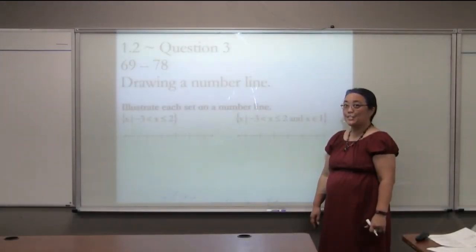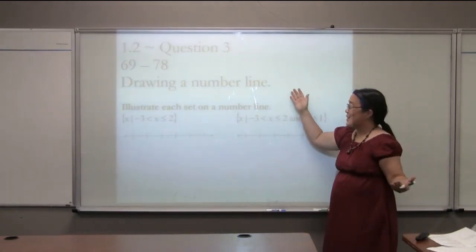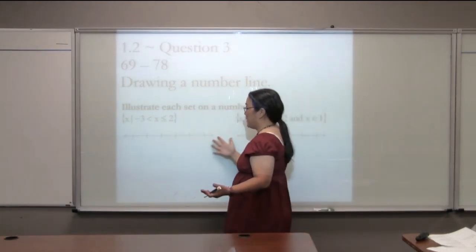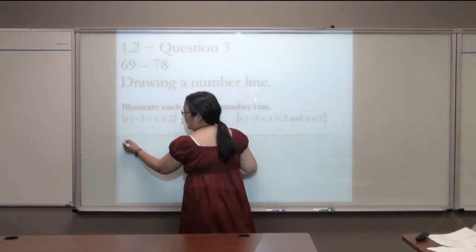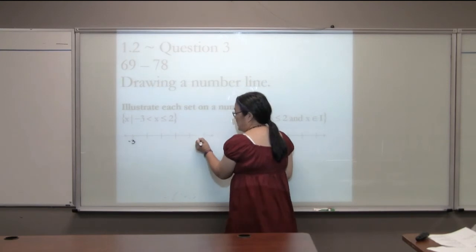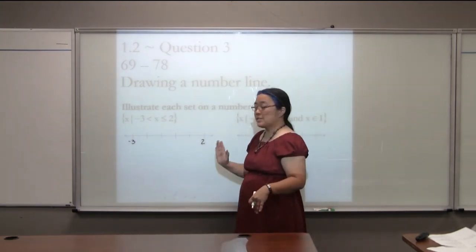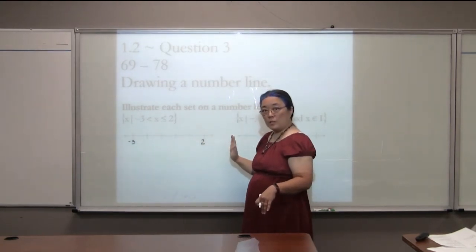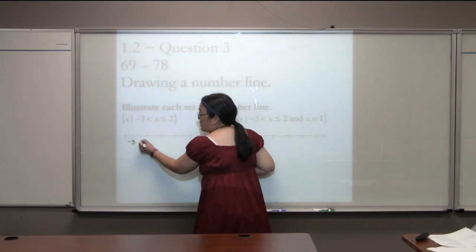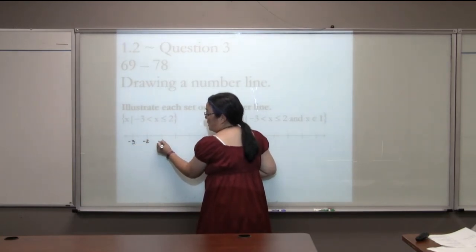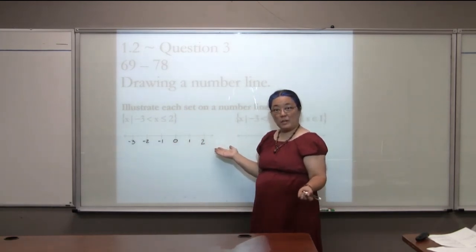Chapter 1, Section 2, Question 3. We're going to draw on a number line. Here we have a number line, but it doesn't have any numbers yet. Many students just want to put a -3 someplace and a 2 somewhere else. But some, not all, of our college professors would like to make sure that you label all of these, because some students do not know how to label a number line. Ta-da! Label every single mark on the number line.